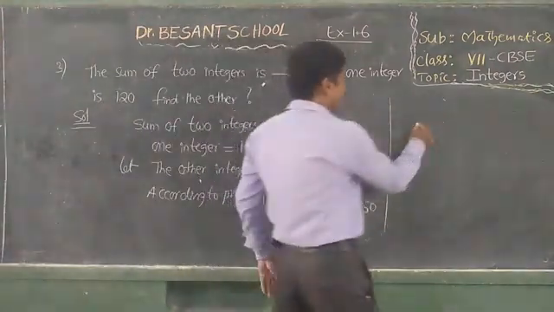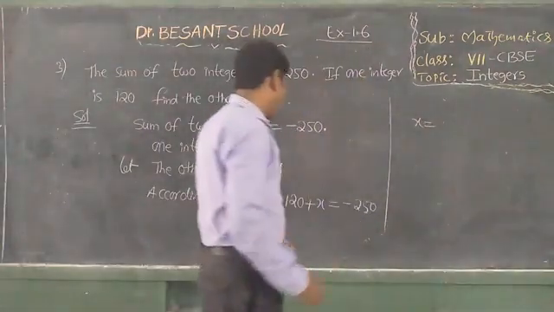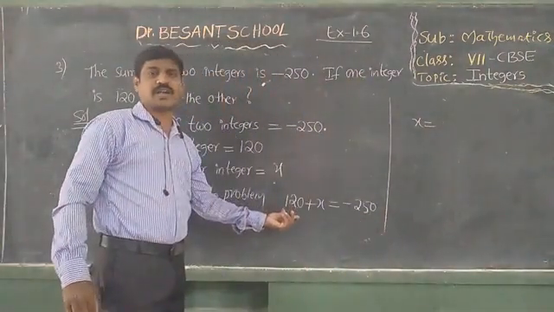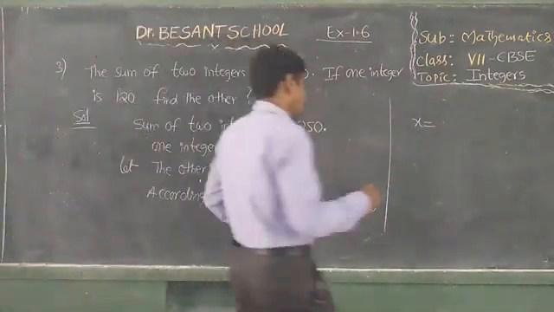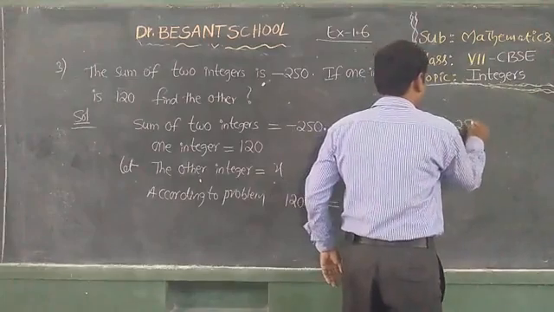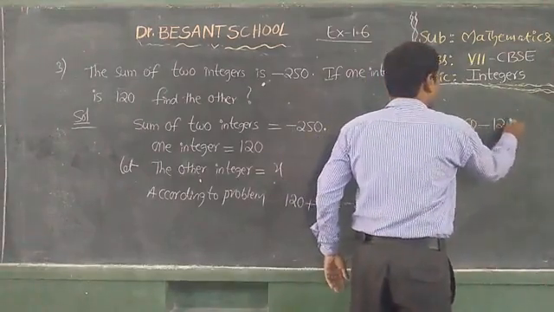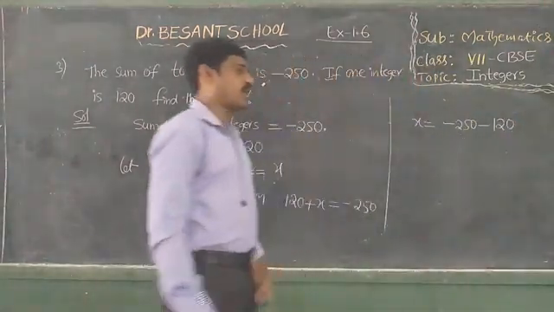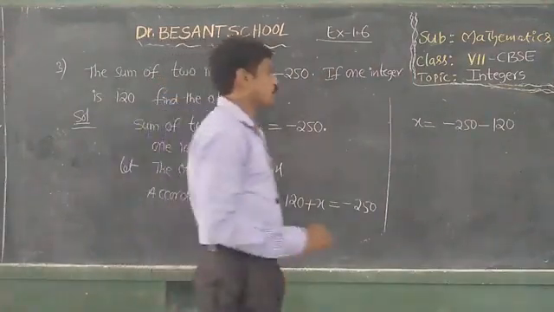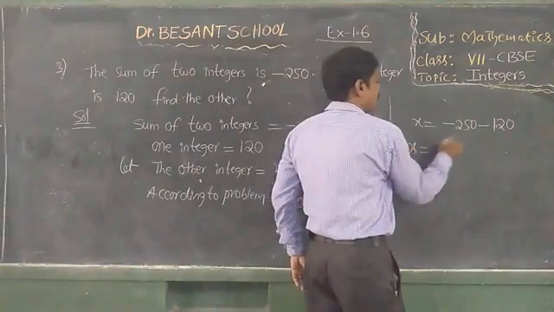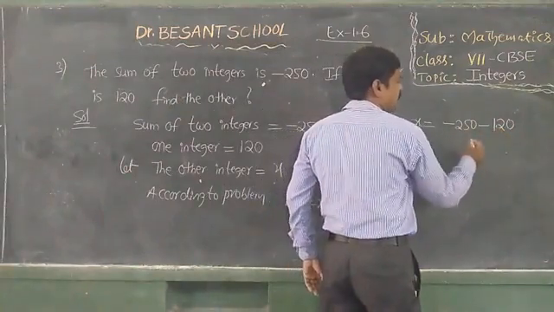So x is equal to, now we have to transpose plus 120 to the right hand side. Therefore x is equal to minus 250 minus 120. This plus 120 transposing that side will become minus 120.